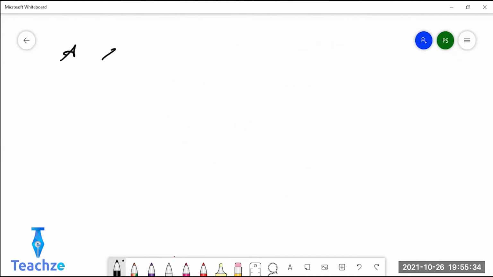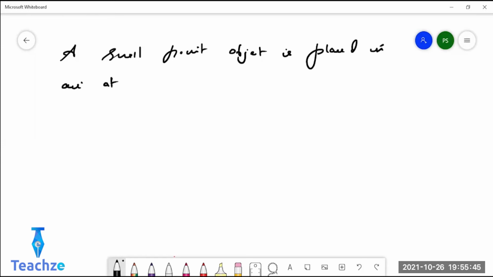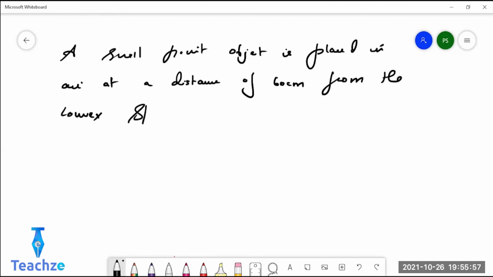A small point object is placed in air at a distance of 60 centimeter from the convex spherical surface of refractive index 1.5.